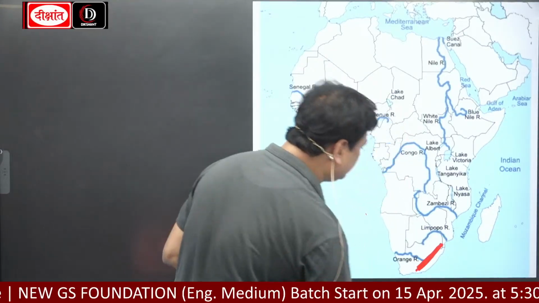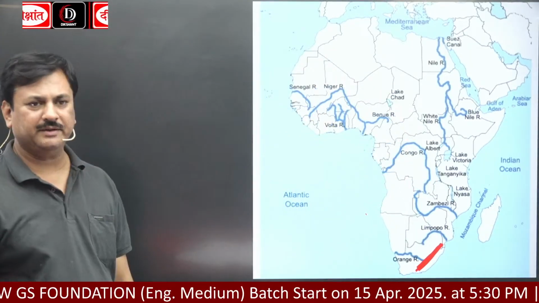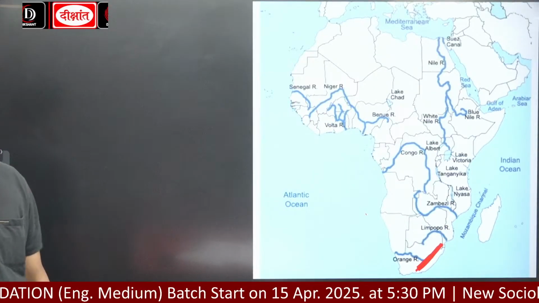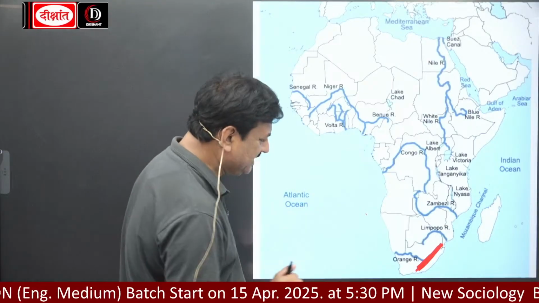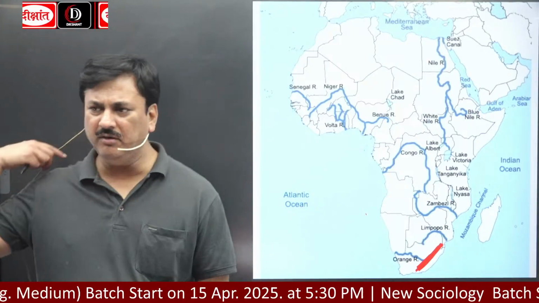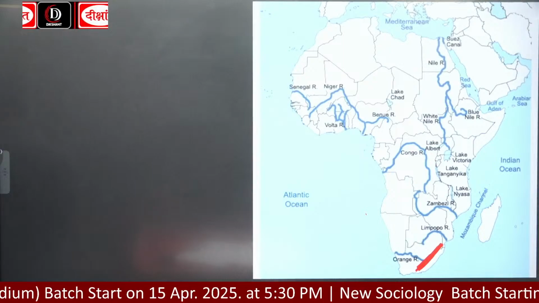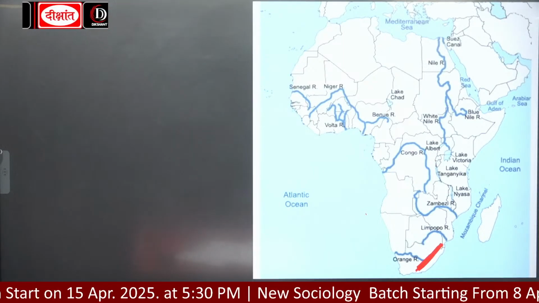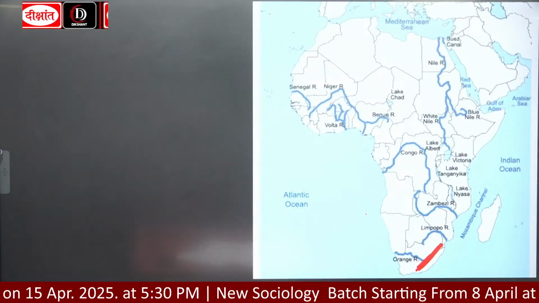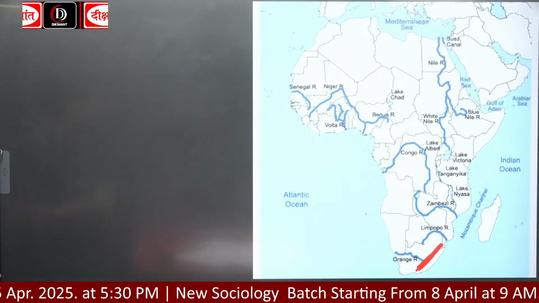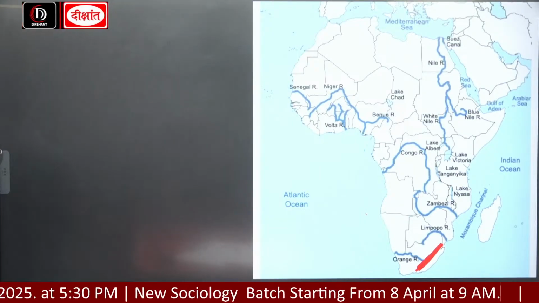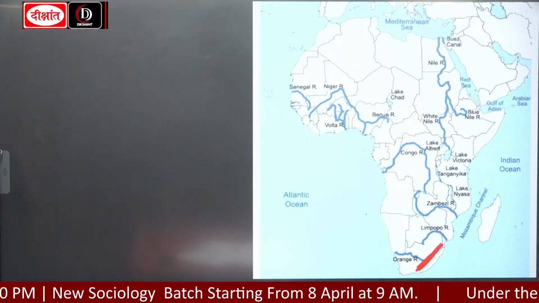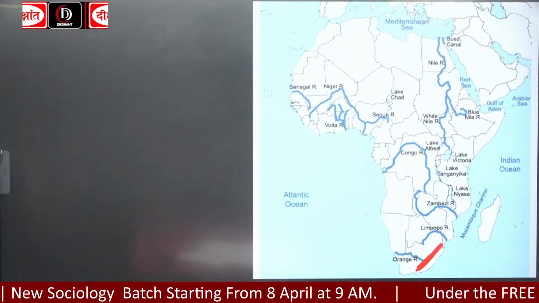This mountain is Drakensberg mountain, a mountain of South Africa. It is not only in South Africa, but it is also in Lesotho and the Kingdom of Eswatini. So it is not entirely located in South Africa, क्योंकि दो कंट्री और हैं, small countries.